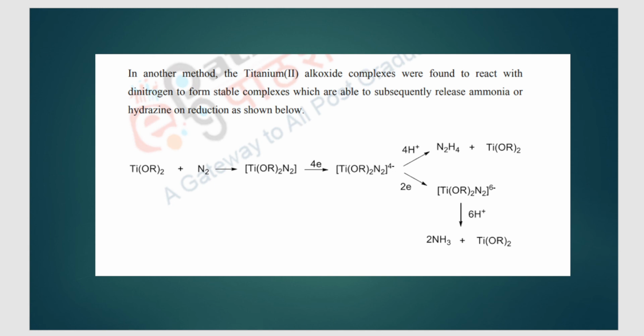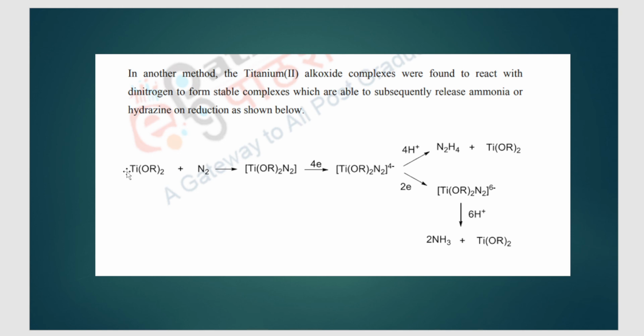So for your examination, you need to know at least one dinitrogen complex and how the reduction takes place. This is one example that you can study, that is the titanium complex, and how the reaction proceeds by formation of stable intermediates and finally gives you ammonia, and the metal complex gets eliminated.